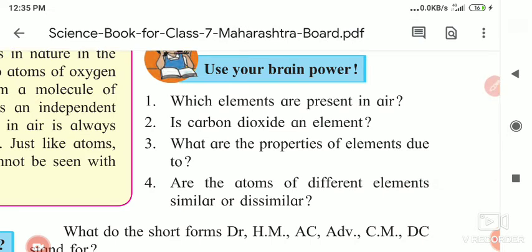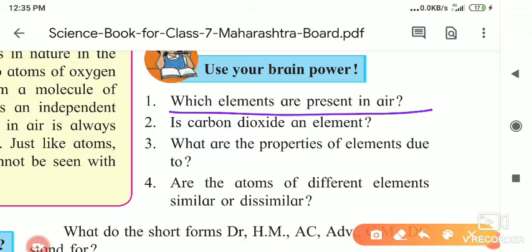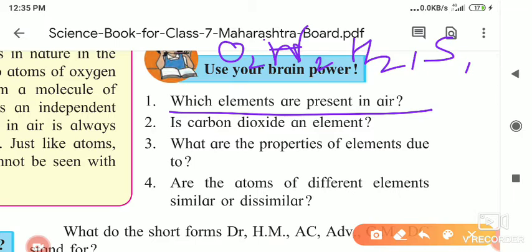Now here are some Use Your Brain Power questions. One by one we will discuss them. Which elements are present in the air? As you know, nitrogen is present in the largest quantity in the air. Nitrogen, oxygen, hydrogen, then sulfur. Then some dust particles, some inert gases, and water vapors are all present in the air.